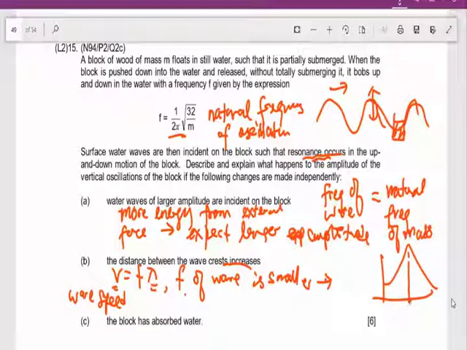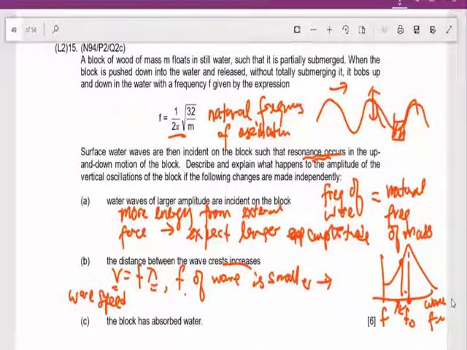Your external wave frequency is exactly the same value as the natural frequency. Now you move away to a lower value. So your wave frequency now becomes lower. You move down from here to here. So you expect the amplitude to decrease.